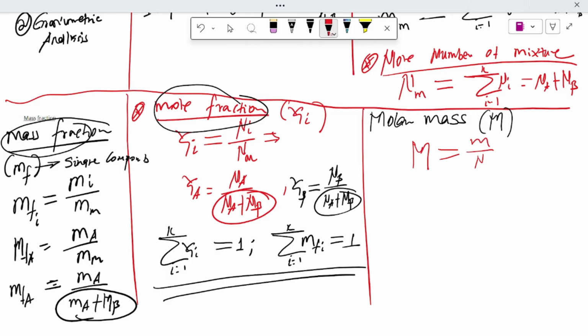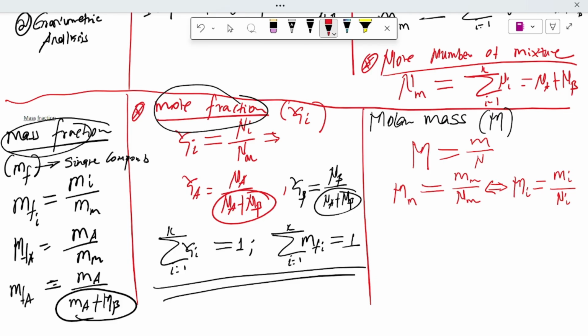For a mixture, the molar mass of the mixture is equal to the mass of the mixture over the number of moles of the mixture. For individual components, the molar mass is equal to the mass of the individual component in the mixture over the number of moles of the individual component.